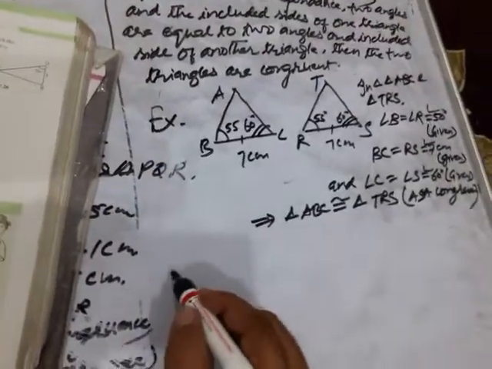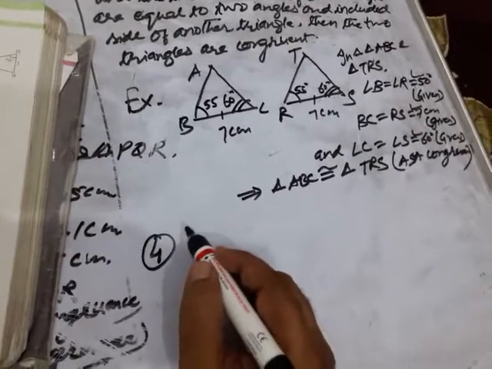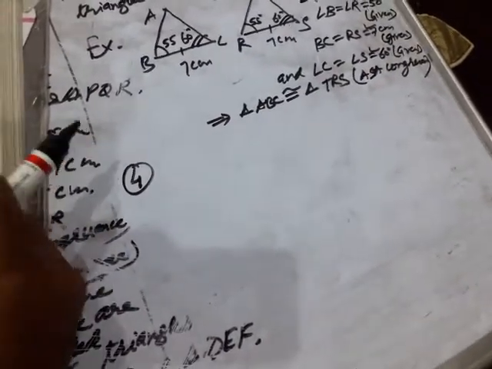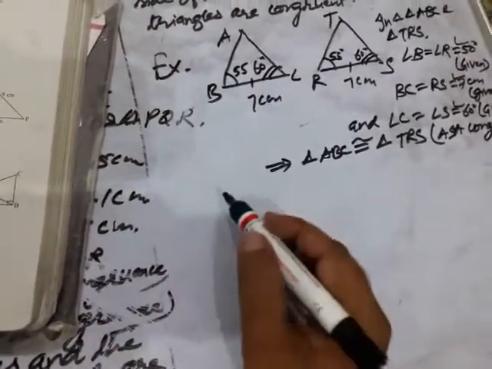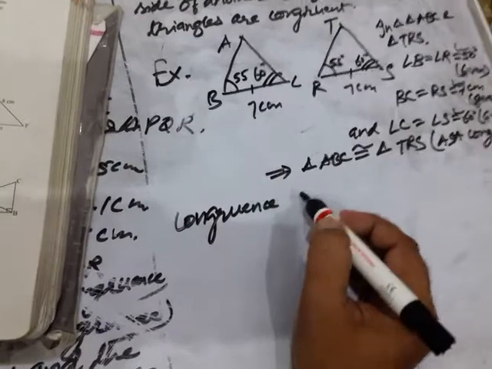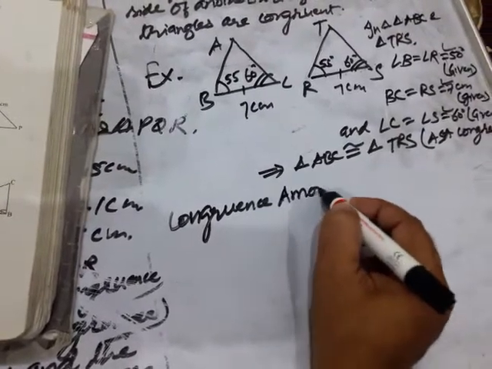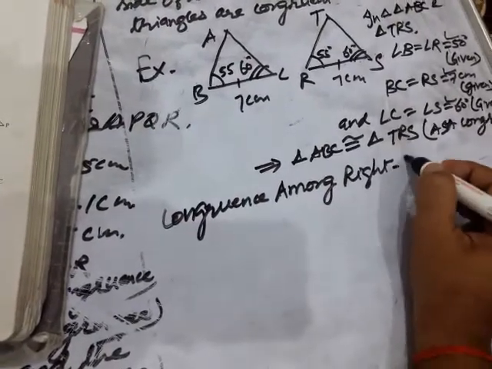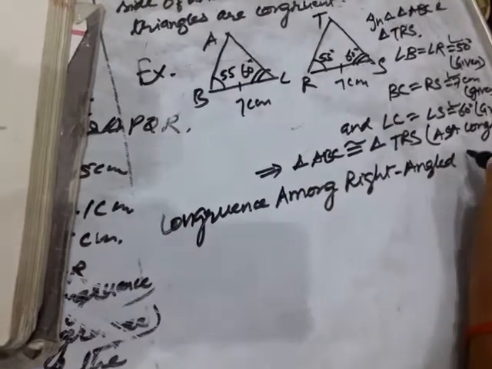Okay, children. Now the fourth congruence is, what is the fourth congruence? The fourth congruence is RHS congruence. That is only applicable in right angle triangles. Clear? That is congruence among right angle triangles. These three congruences you have seen. Now the next topic is congruence among right angled triangles.